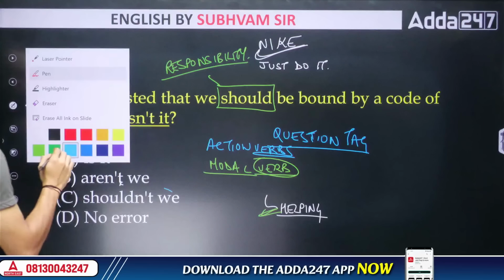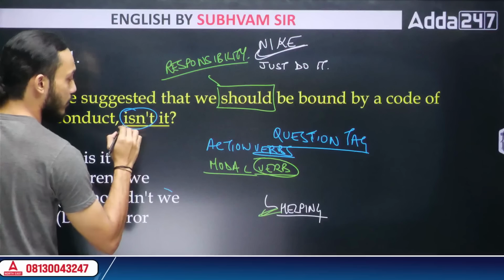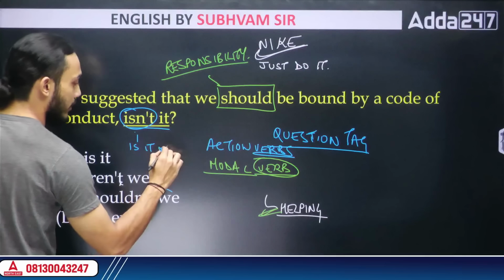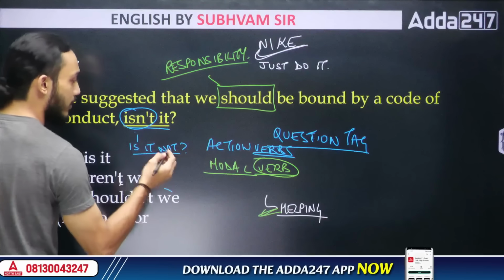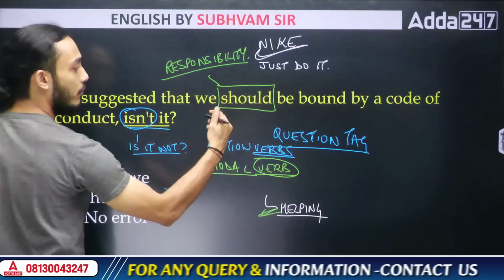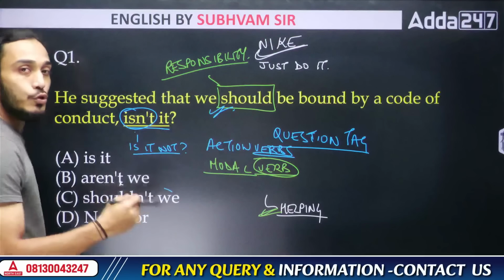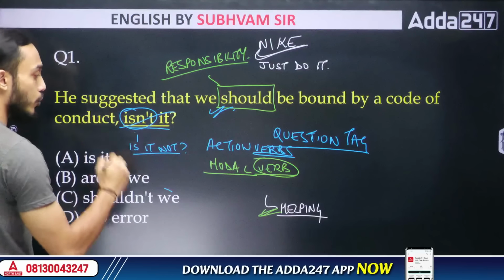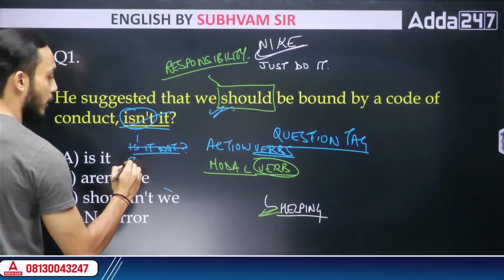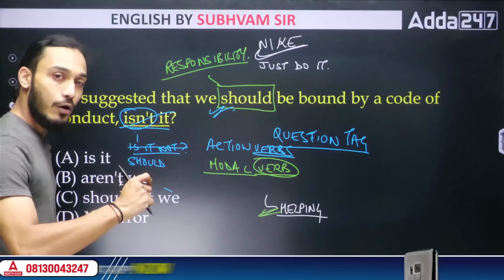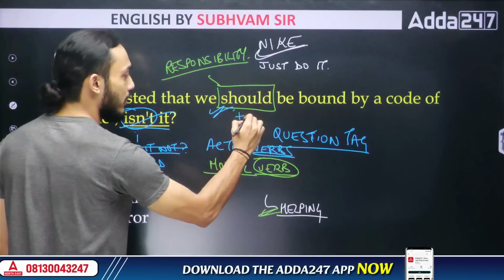Understand this. So here we cannot write isn't, because when you write isn't it, it means is it not. You're writing this phrase in short, in a contracted form, isn't it? But here we already have a modal verb should. So our question tag should also have the same modal verb. So we cannot write isn't it. What should we write? We have to write should, but we have to write it in the negative form. Why? Because the sentence is using this word in a positive form.